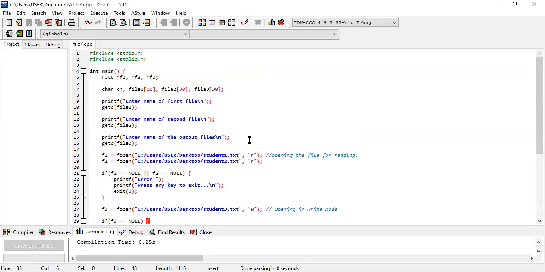So we know how we use stdlib. See, after declaring FILE, there are three different file pointers, because we have to read two files and write a third file. So there are three different file pointers: star F1, star F2 and star F3.